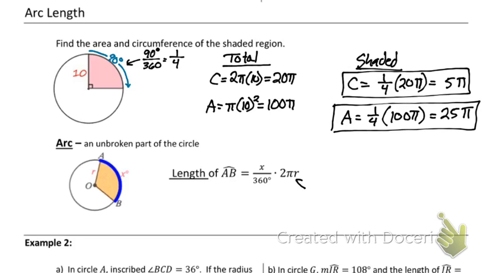So that 2 pi r is our circumference, and that x divided by 360 is just the percent of the circle. How much of the circle are we talking about? And that's all we need. The quicker you understand this, the easier these parts are going to be. So just understand that when I say arc length, I'm asking you to calculate the circumference and multiply by how much of the circle we are taking up.